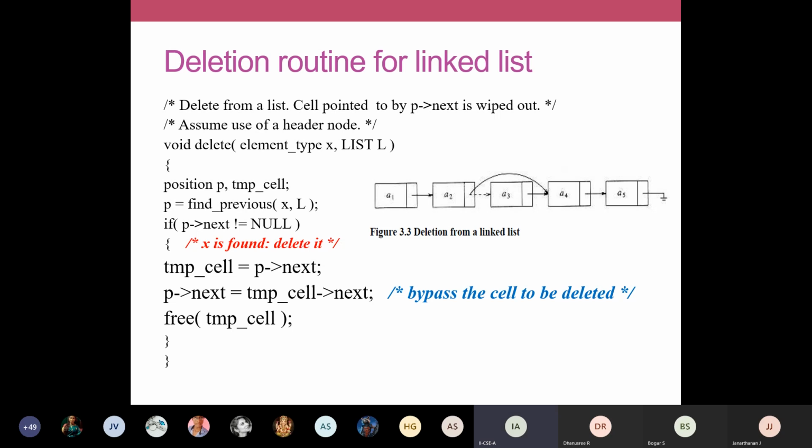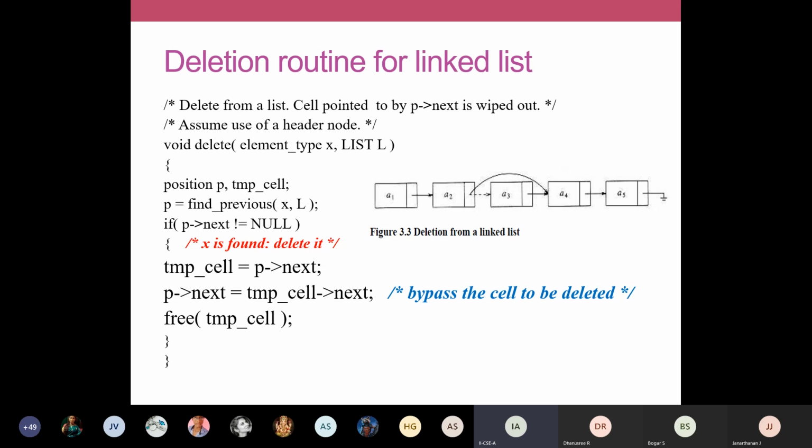And if X is found, we are going to delete. So this if condition denotes that X is found, and P is the previous node of this X node. And we are going to delete that X. And temp cell, we are going to make some modification.